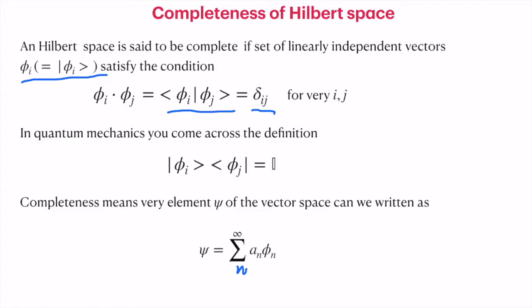That is, if you are given n linearly independent vectors, then you can form an orthonormal set and they would form a basis. However, for infinite dimension, this condition has to be satisfied, and that is what we call completeness. Let us continue and look at the Gram-Schmidt orthonormalization.